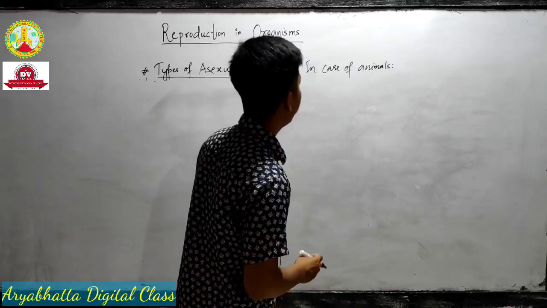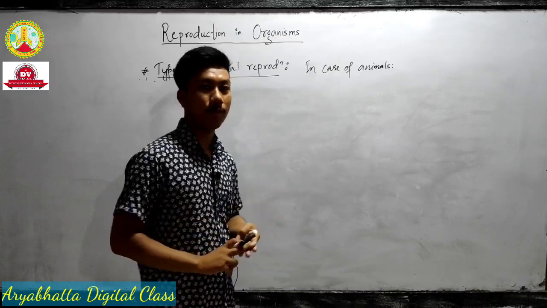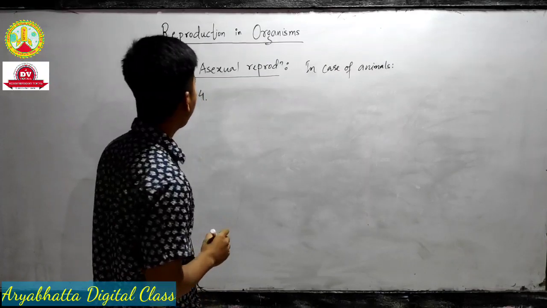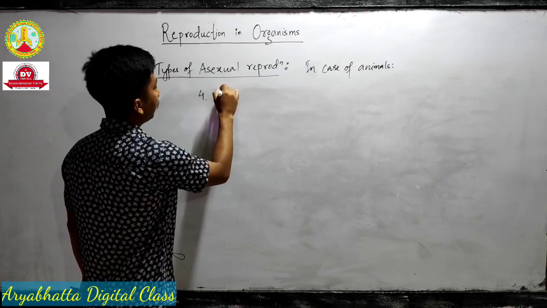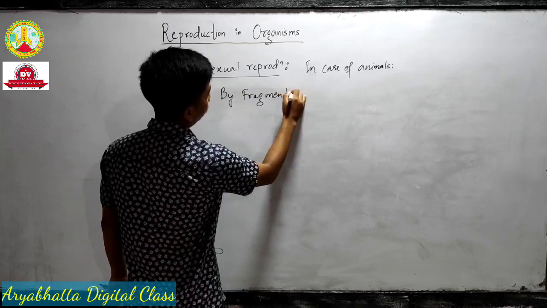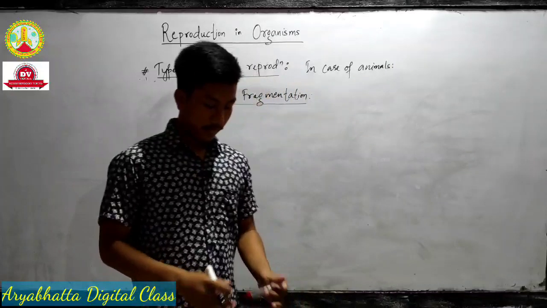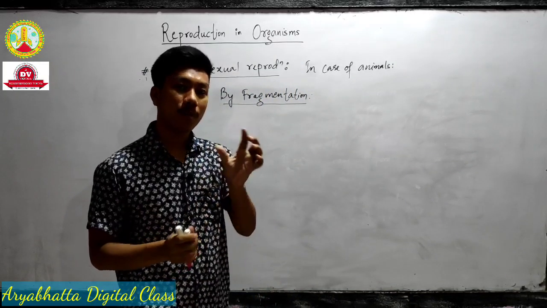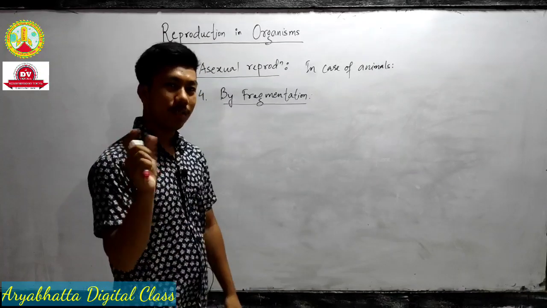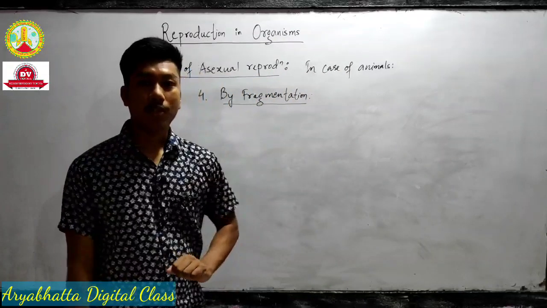So here we have discussed 3 types of asexual reproduction. The first one is fission, the second is budding, and the third is spore formation. The next type we can take is fragmentation. What is a fragment? A small piece, right? A small piece of any body. So what happens in fragmentation?